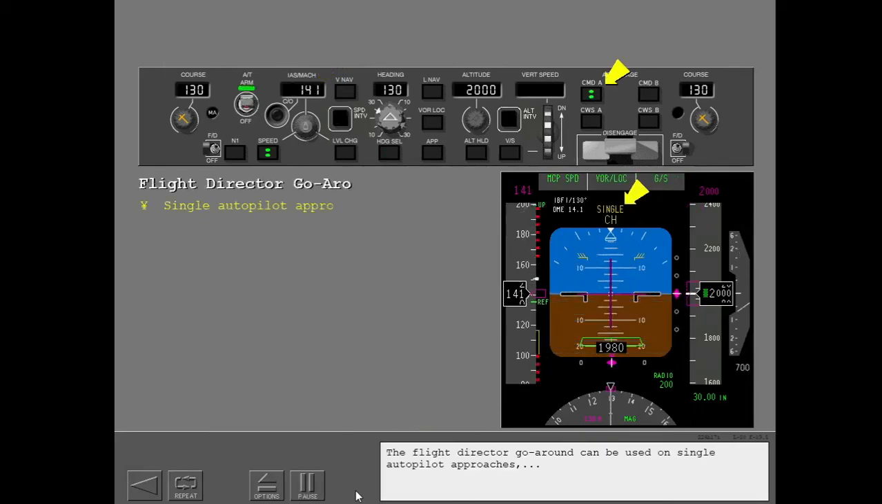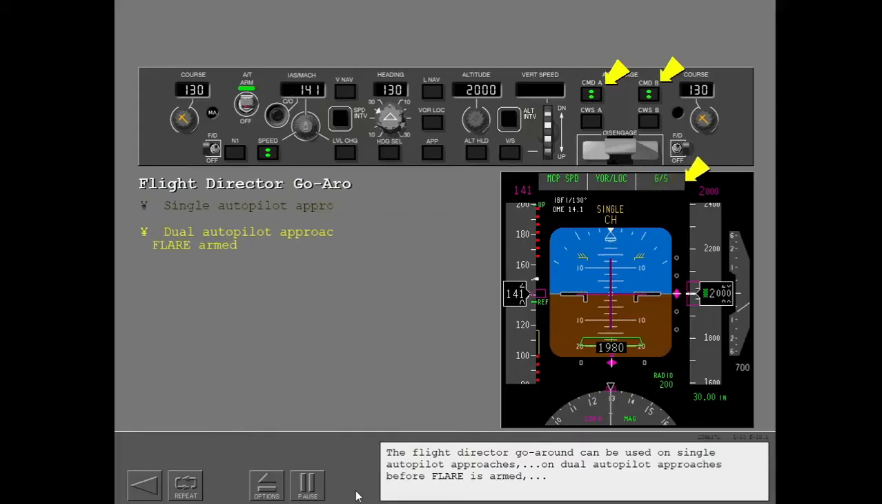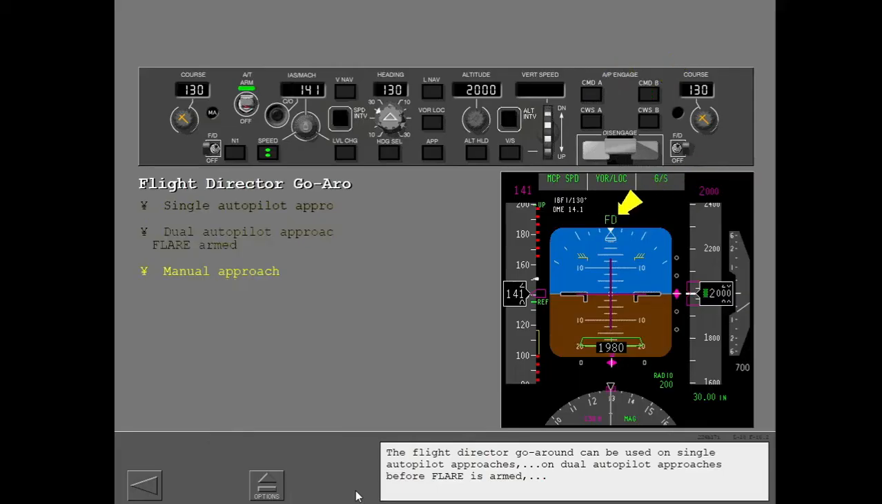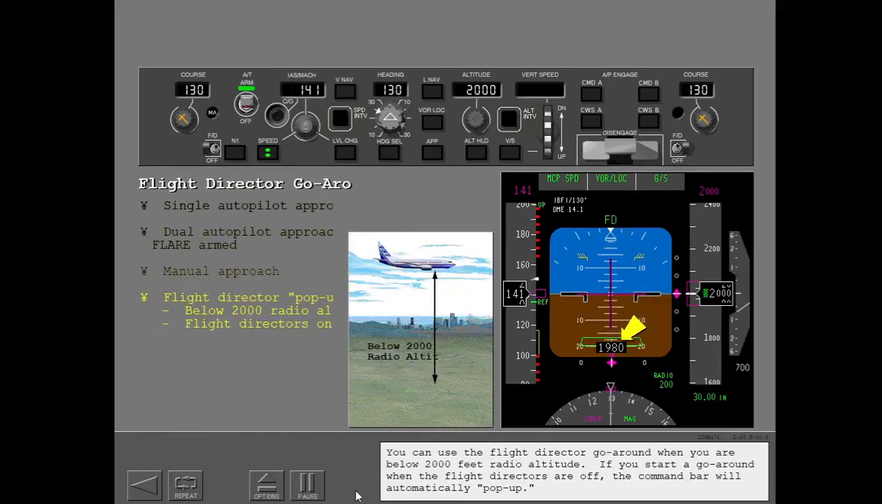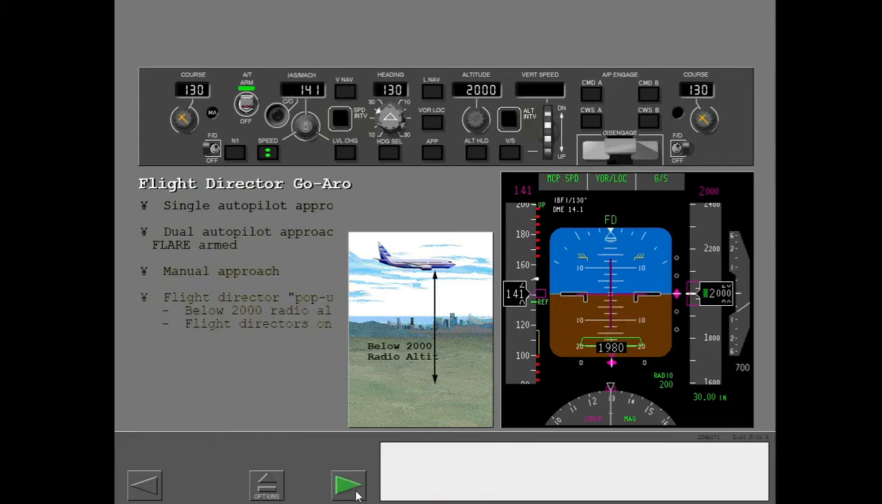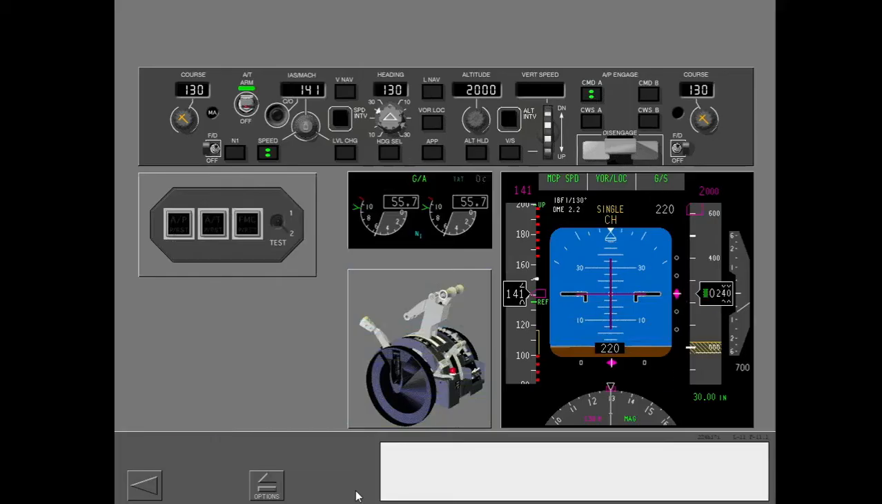The Flight Director go-around can be used on single autopilot approaches, on dual autopilot approaches before flare is armed, and on a manual approach. You can use the Flight Director go-around when you are below 2,000 feet radio altitude. If you start a go-around when the flight directors are off, the command bar will automatically pop up. To engage the Flight Director go-around, push a toga switch.